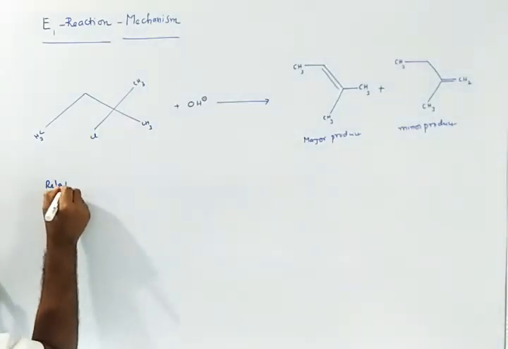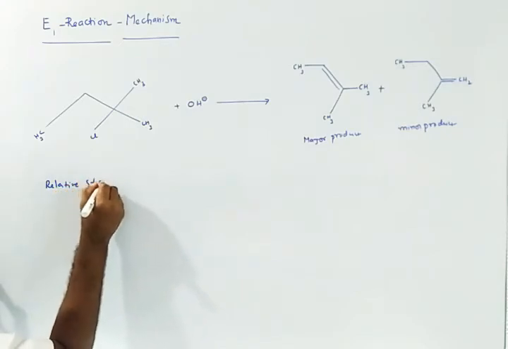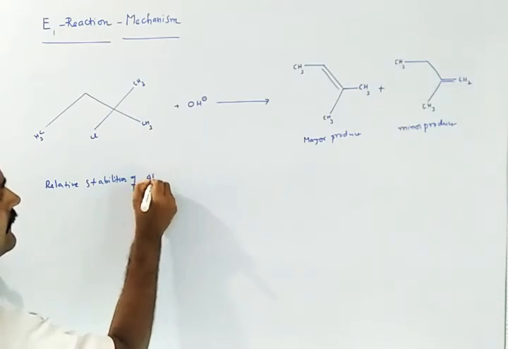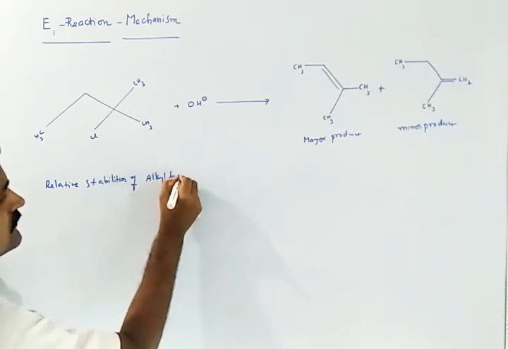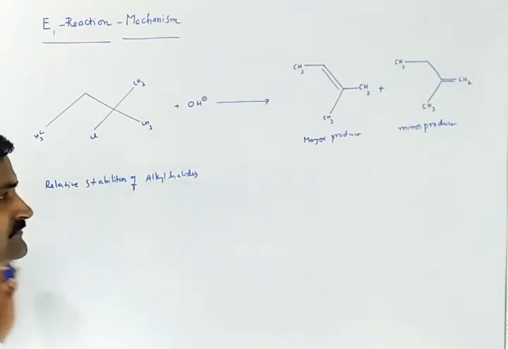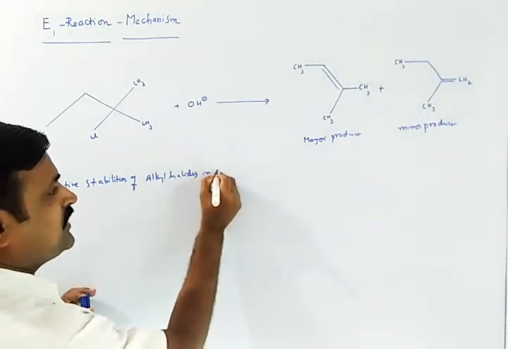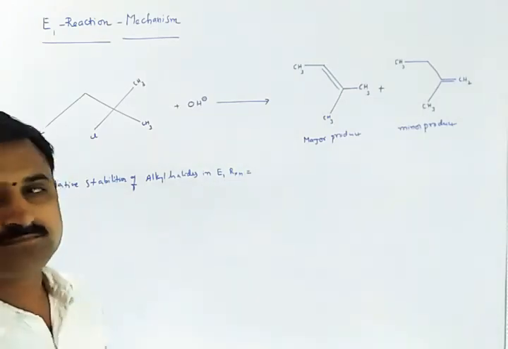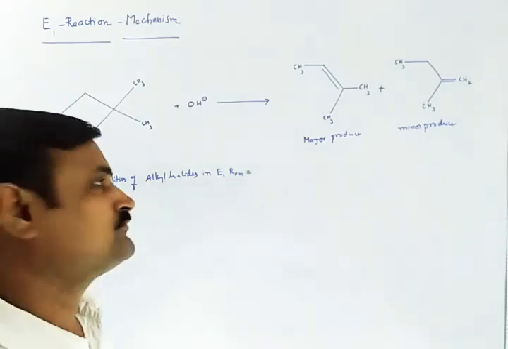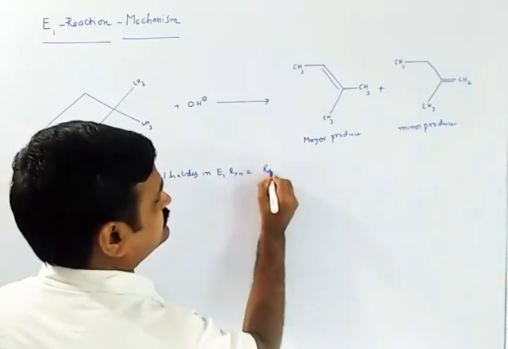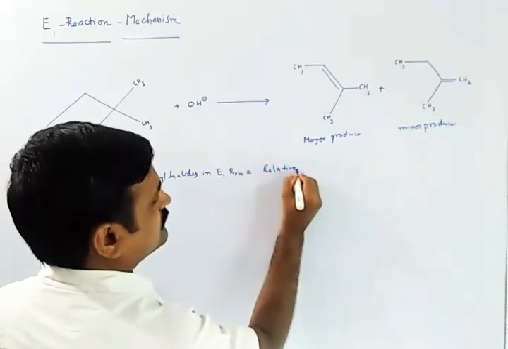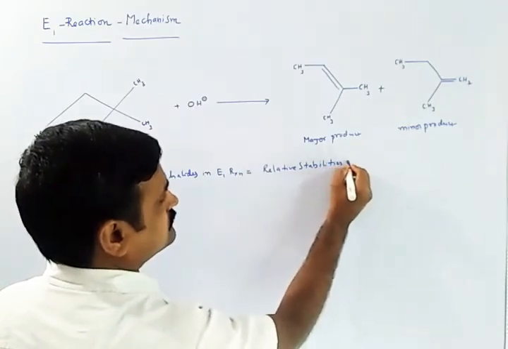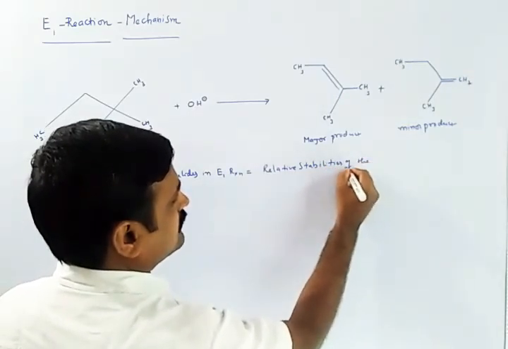Relative stabilities of alkyl halides in E1 reaction is equal to the relative stabilities of the carbocation.